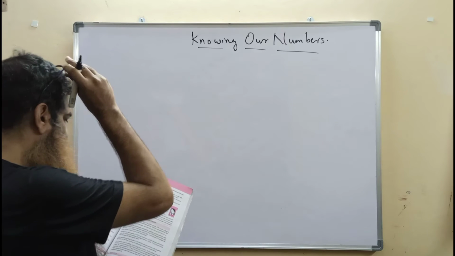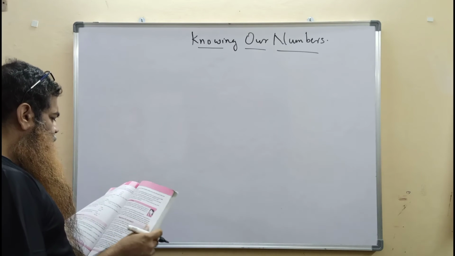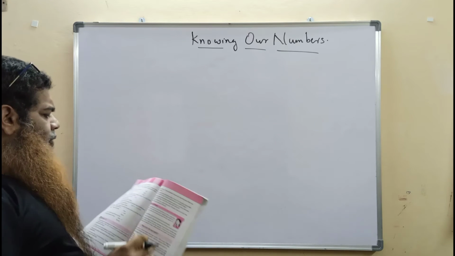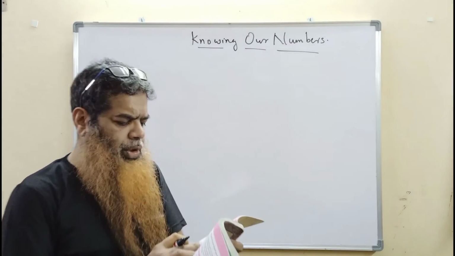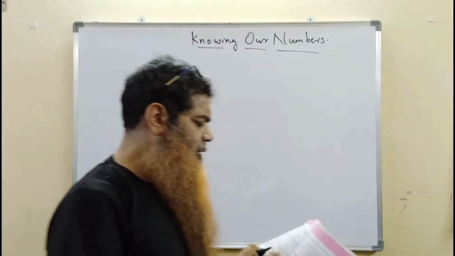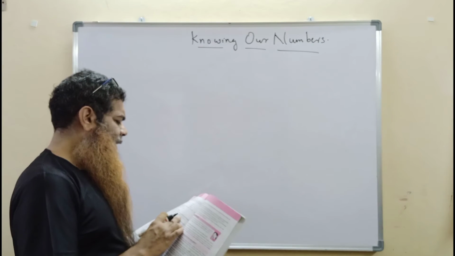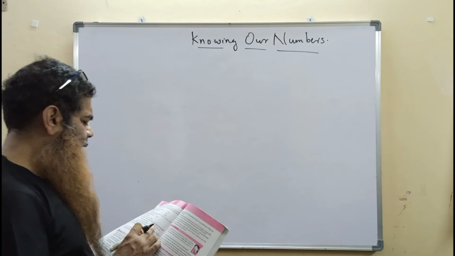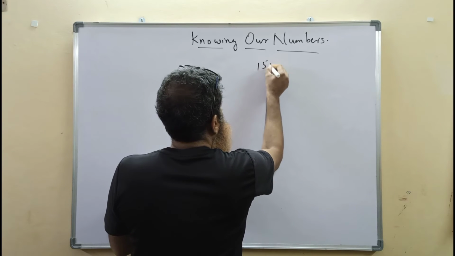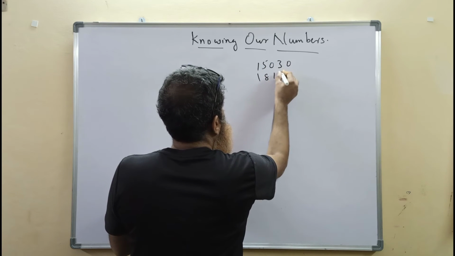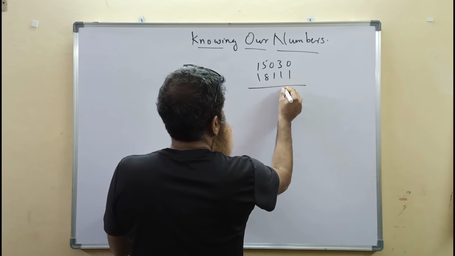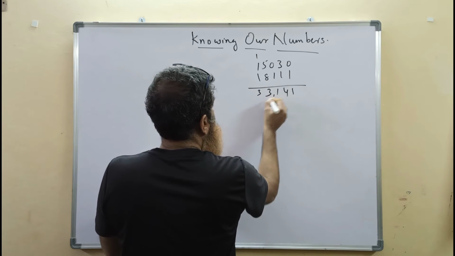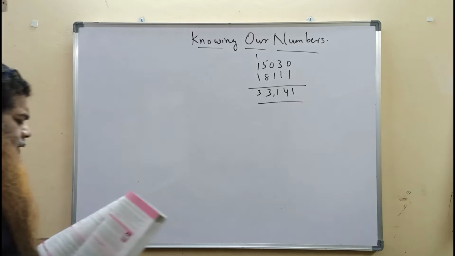Let us understand some examples using large numbers in daily life. Example 1: Tendulkar is a famous cricket player. He has so far scored 15,030 runs in test matches and 18,111 runs in one-day cricket. What is the total number of runs scored by him in both types of matches? First is 15,030 runs, 18,111 runs. Total runs he scored in international matches is 33,141.